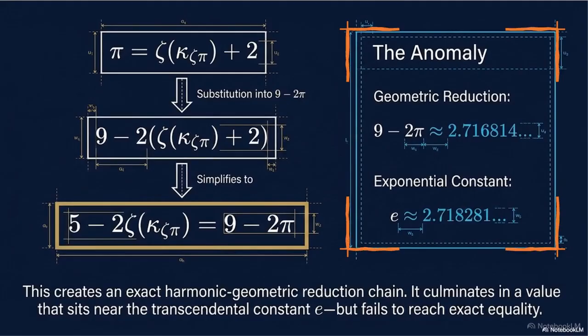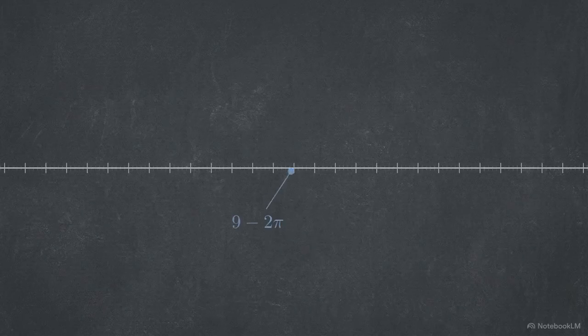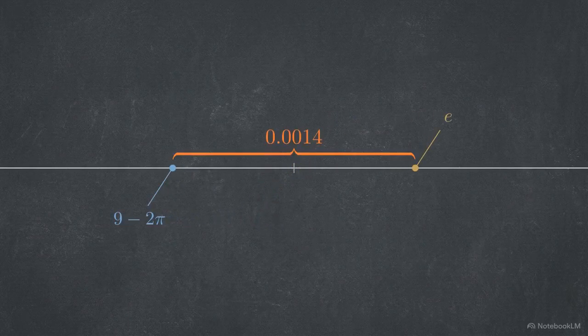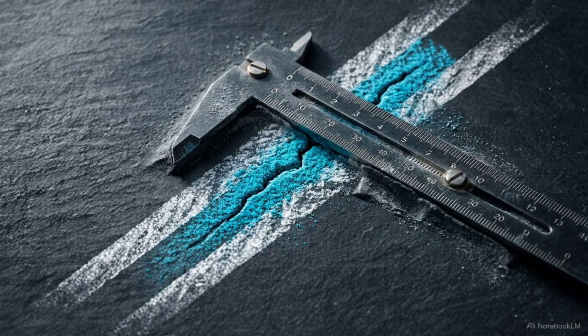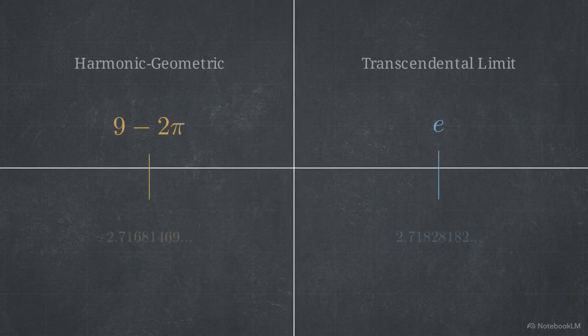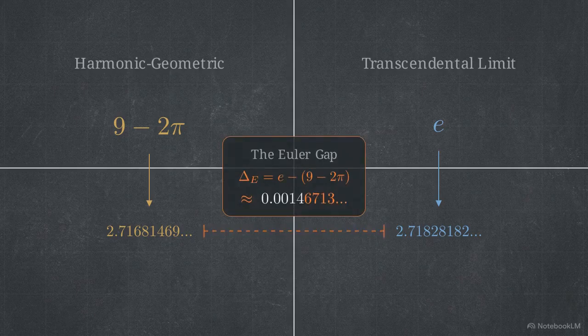For comparison, the constant e is roughly 2.7183. The harmonic geometric chain arrives at a value 0.0014 units away from e. Within this framework, the discrepancy is treated as a formal residual rather than an error in calculation. We can now address the exact quantitative difference between 9 minus 2 pi and the constant e.